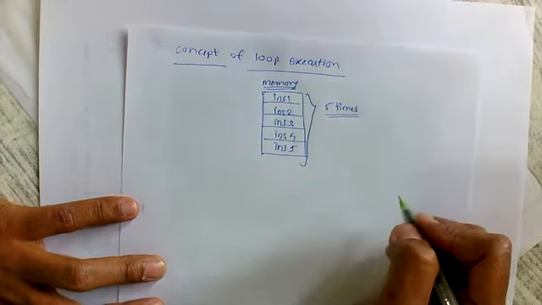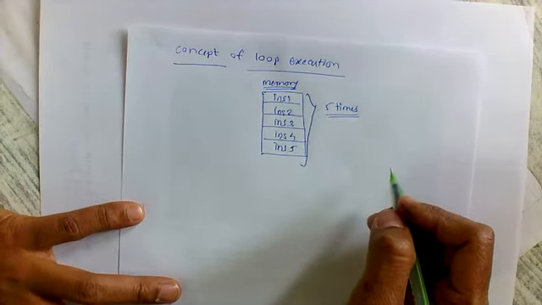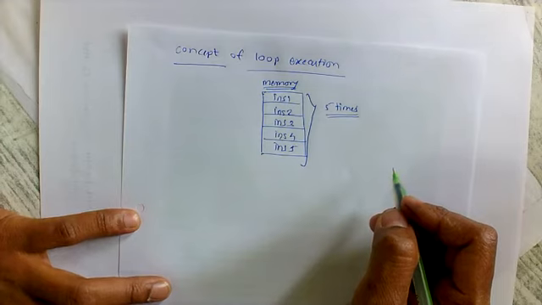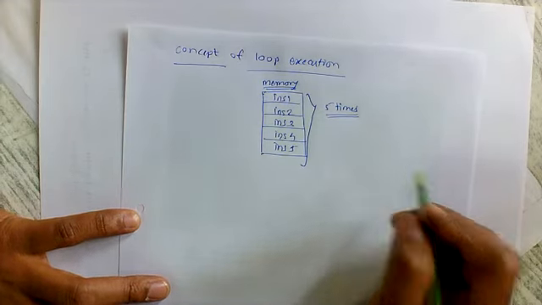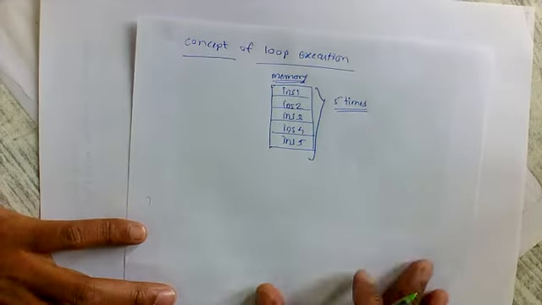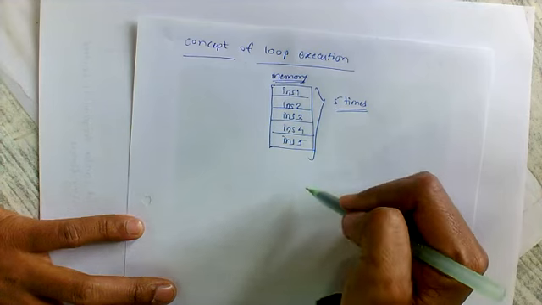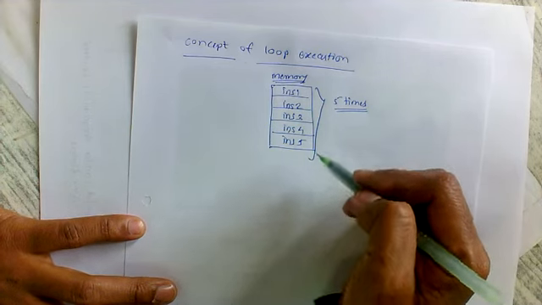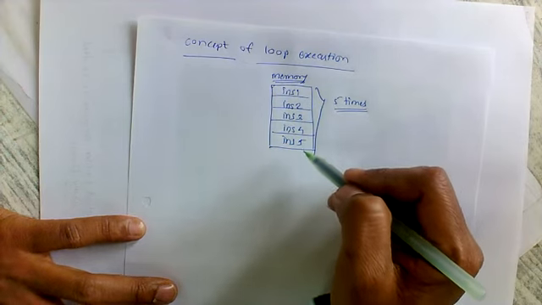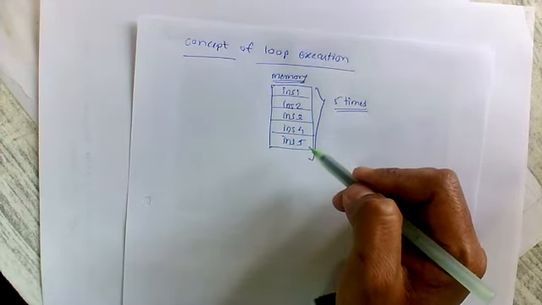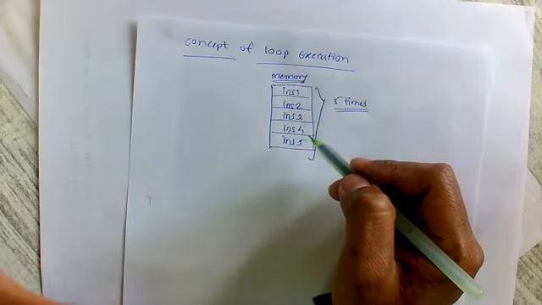At that time the branching group of instructions is helpful to execute these instructions 5 times by assuming the count value as 5. So instead of writing these 5 instructions one by one 5 times, we can write these 5 instructions once, and by assuming the counter we can execute this group of 5 instructions 5 times.